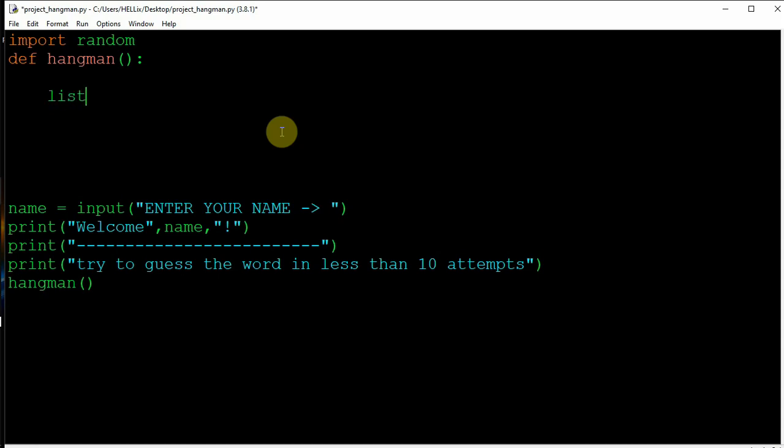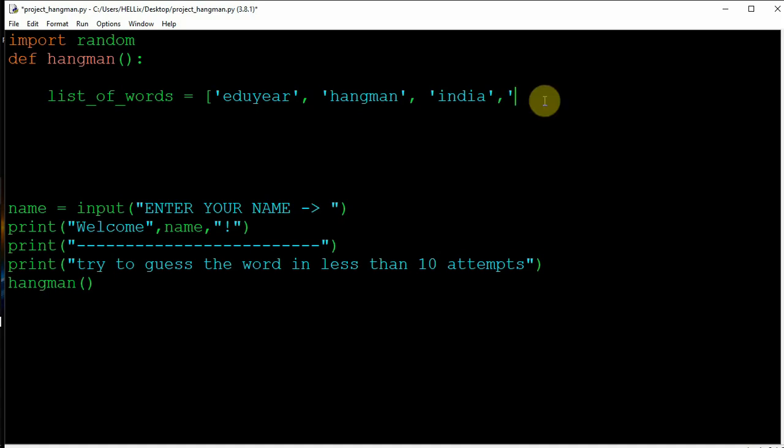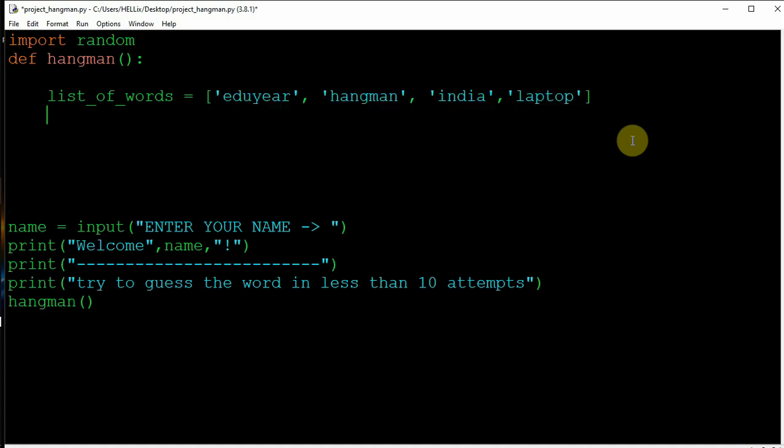So we can create a list of words, and we can take any random names. Let's take something like edu here. Let's take hangman itself, and let's take India. Let's take the next word, for example, I take my laptop's name. Okay, laptop. For the meanwhile, let's take a phone name. When you are making it on your own, you can have multiple names in it. No issues with that. Now we will use the random function to get a random word.